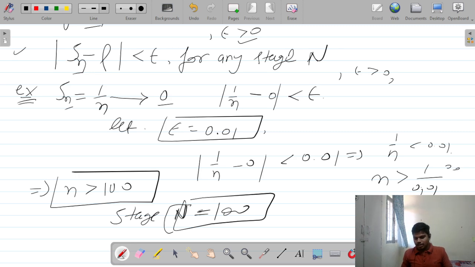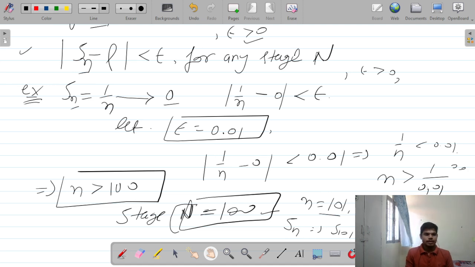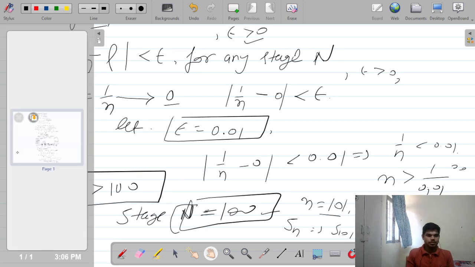The stage is saying that if you want the difference of 1 by n and 0 to be less than 0.01, then your stage should be equal to 100. What is the meaning of stage? It means if you take n greater than 100, that is 101, 102, and so on, and check Sn, that is S101, S102, then... I'm taking another page.